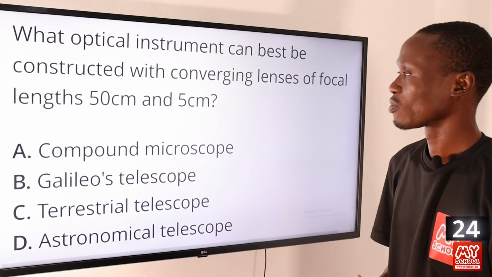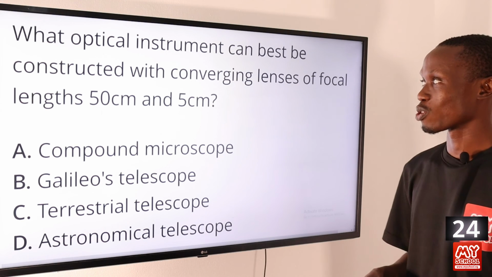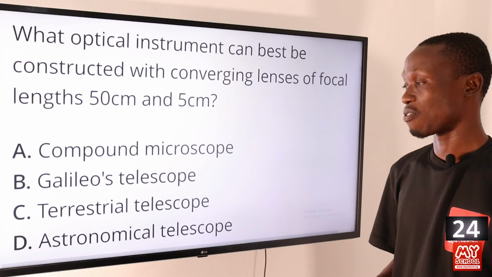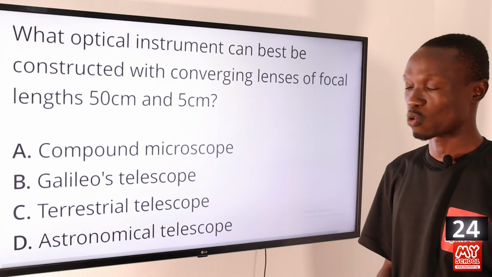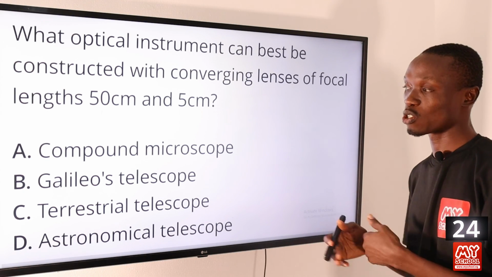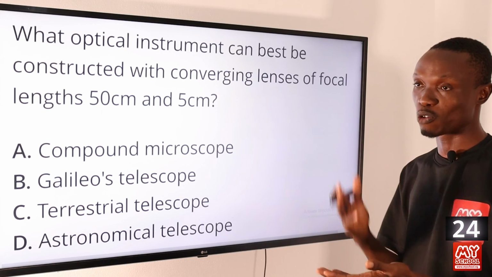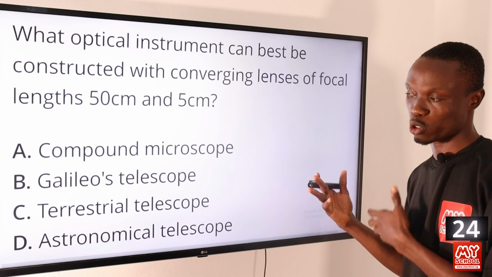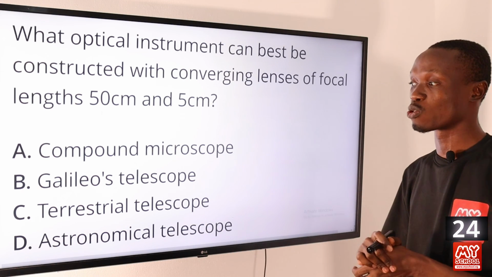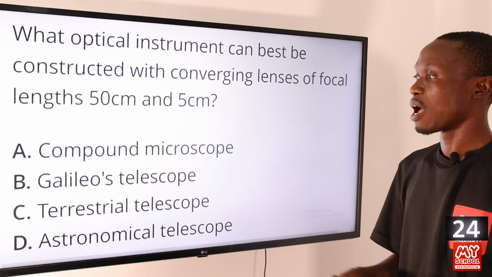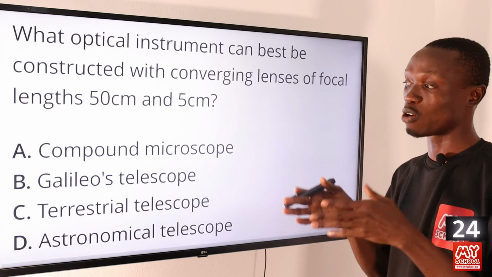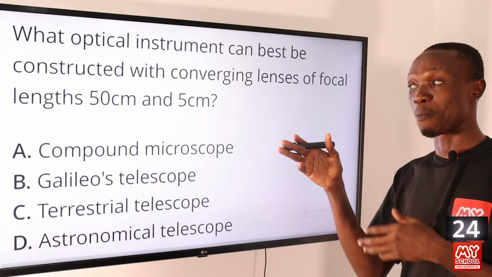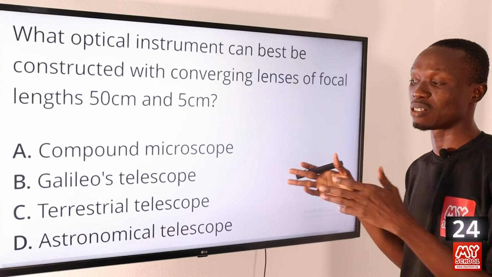Question 24. What optical instrument can best be constructed with converging lenses of focal length 50 centimeters and 5 centimeters? So we have the compound microscope. The compound microscope consists of two converging lenses, the objective and the eyepiece. Then B, we have the Galileo's telescope. The Galileo telescope is actually used to view objects here on Earth, and another name for the Galileo telescope is the terrestrial telescope. So that makes options B and C actually saying the same thing.